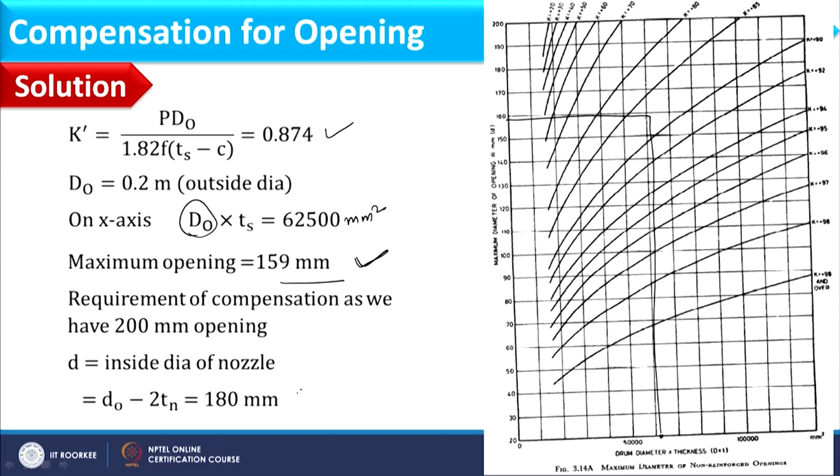And if we compute the area required to be compensated, in this D is basically the inner diameter of the nozzle, not the opening. So 0.2 meter is the opening diameter, and inside this I am having the nozzle, and the thickness of the nozzle is 10 mm. So in that case 200 minus 20 would be the diameter which I need to compensate. Okay, so that would be the value of small d. So considering that, we can calculate the value of d as 180 mm.